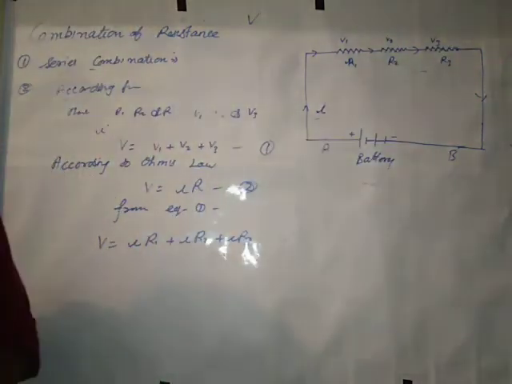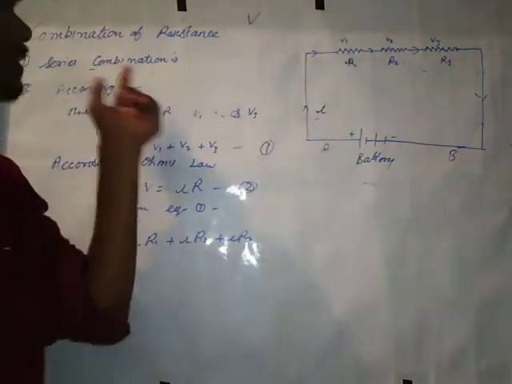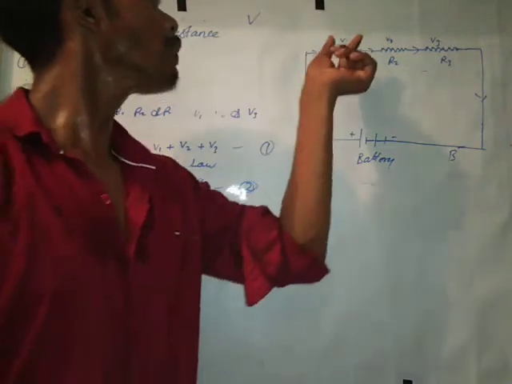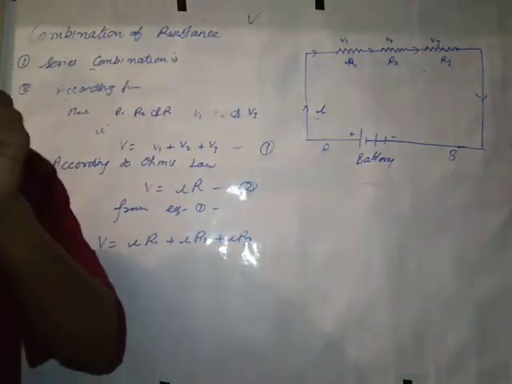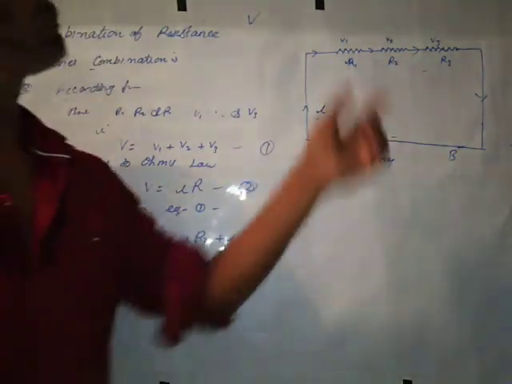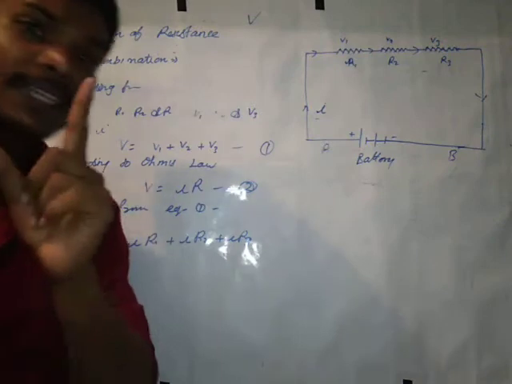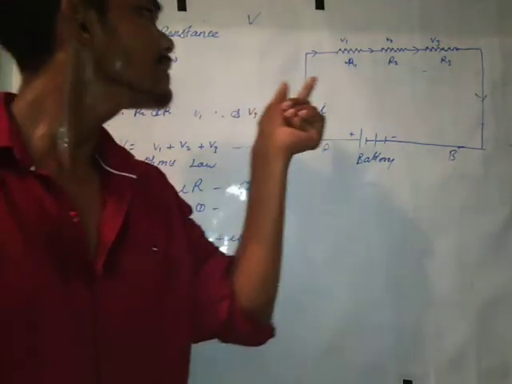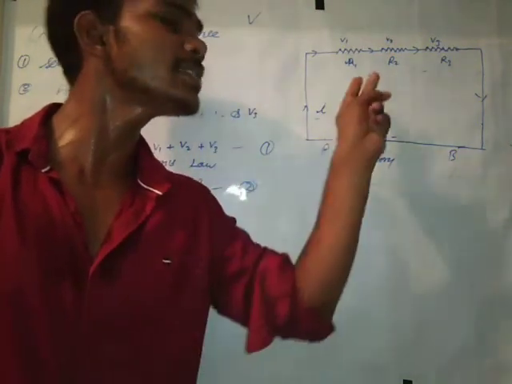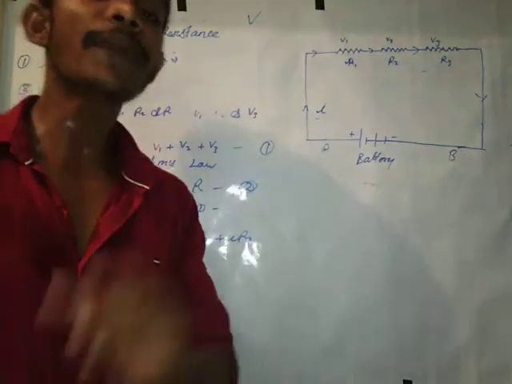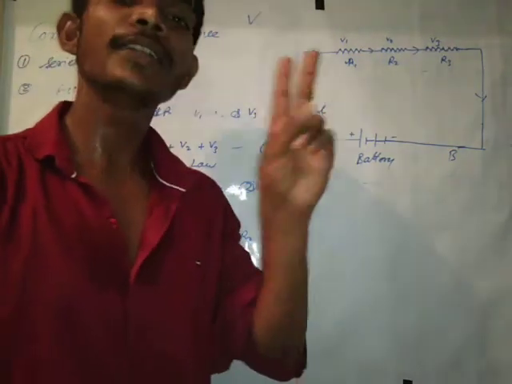V3. One important thing, in series combination currents are same. In series combination currents are same but potentials are different. And in parallel combination, this is the most important topic. In parallel combination, potentials are same but currents are different. It is the important topic. In series combination currents are same but potentials are different, and in parallel combinations, potentials are same and currents are different.